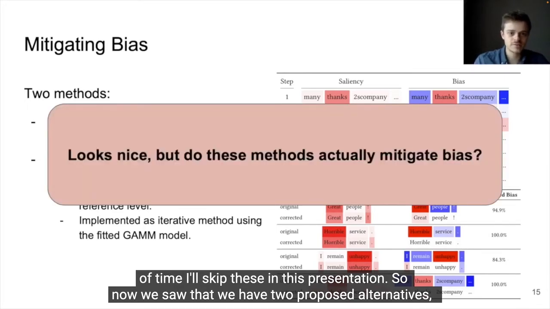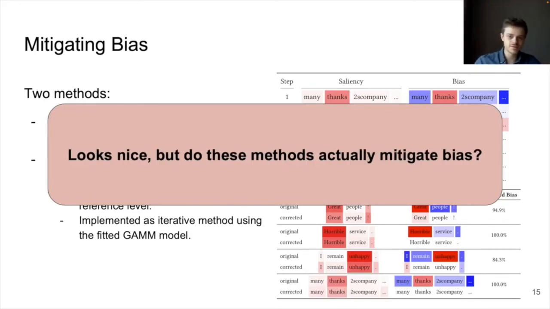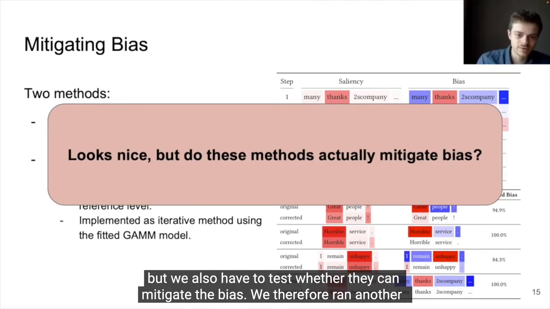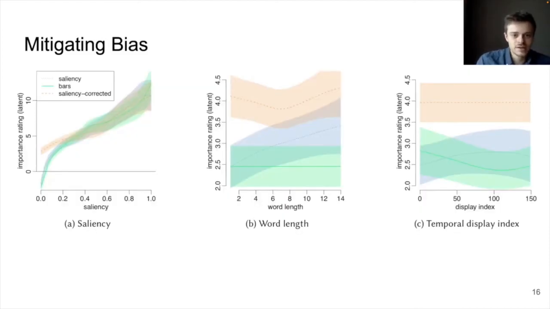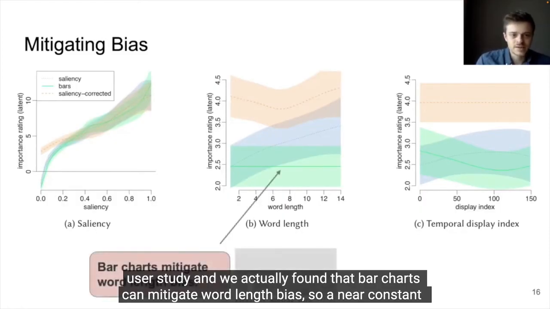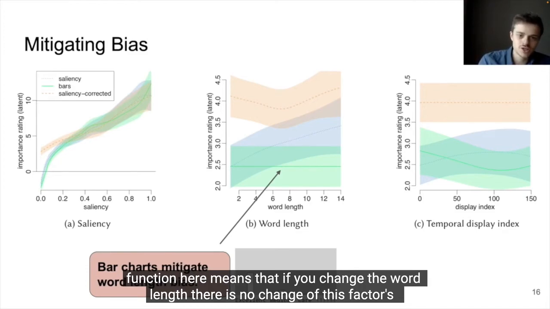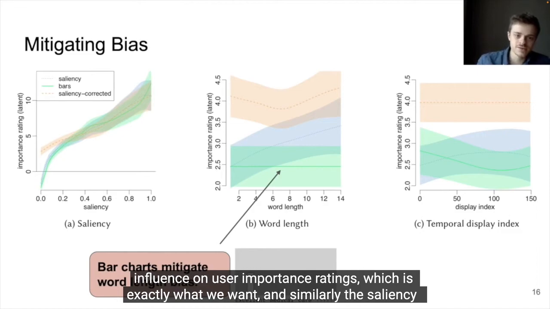So now we saw that we have two proposed alternatives, but we also have to test whether they can mitigate the bias. Therefore we ran another user study, and we actually found that bar charts can mitigate word length bias. A near constant function here means that if you change the word length, there is no change of this factor's influence on user importance ratings, which is exactly what we want.